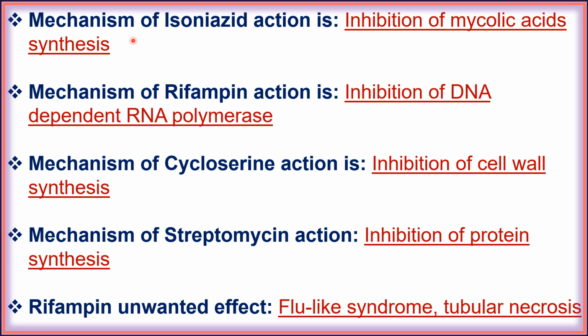Next, mechanism of isoniazid action is inhibition of mycolic acid synthesis. Next, mechanism of rifampicin action is inhibition of DNA dependent RNA polymerase. Next, mechanism of cycloserine action is inhibition of cell wall synthesis. Next, mechanism of streptomycin action is inhibition of protein synthesis. Next, rifampin unwanted effects: flu-like syndrome and tubular necrosis.